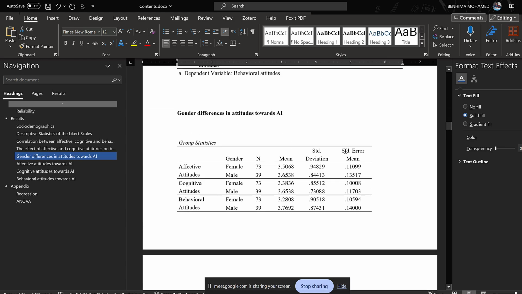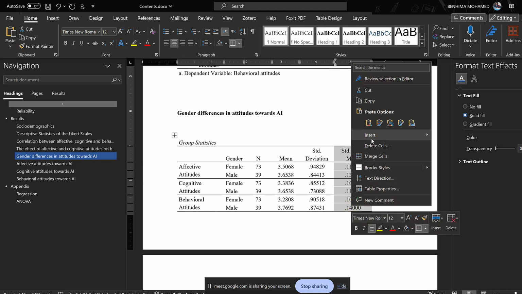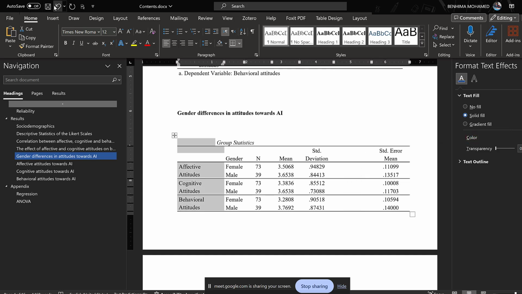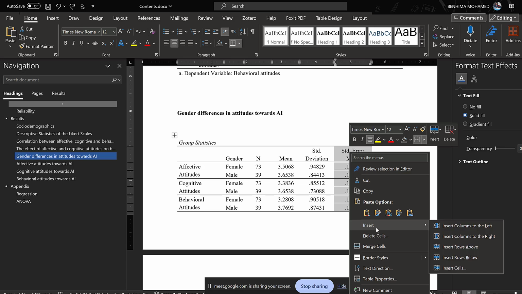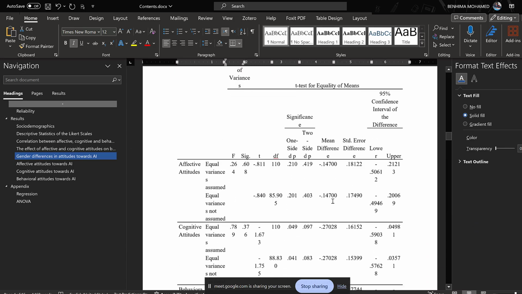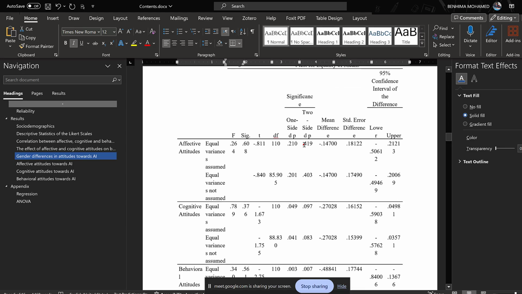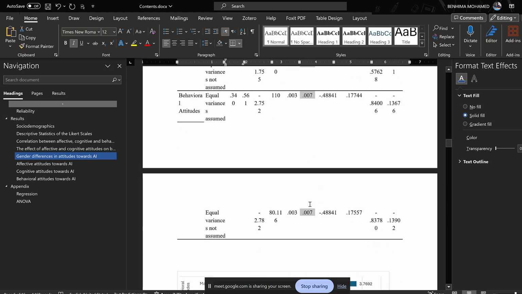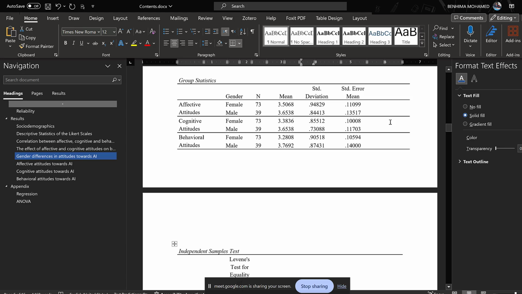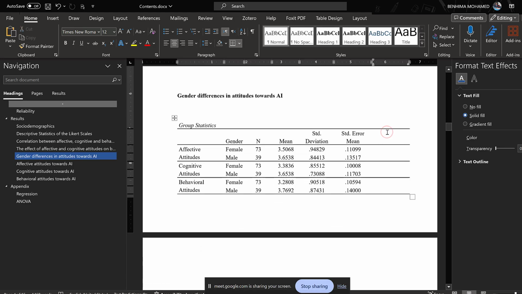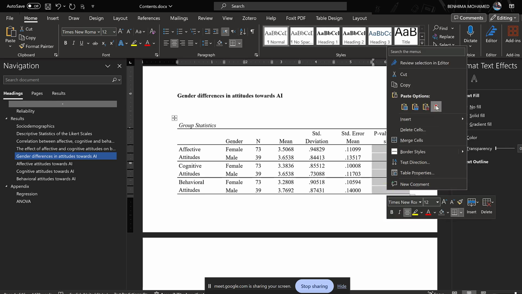So here, instead of the standard error, you could insert another column to the right and include the p-value. Here I assume that there are no differences, so I just keep the two-sided p-value, this one. Because I was not assuming any difference before, that's why I included the two-sided p-value. Okay, interesting. And then click Insert. That's it.